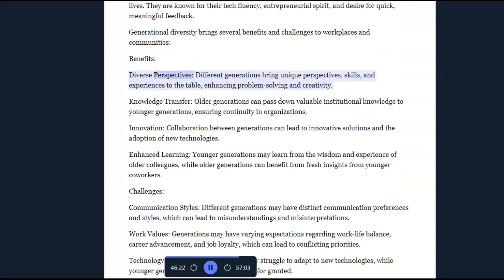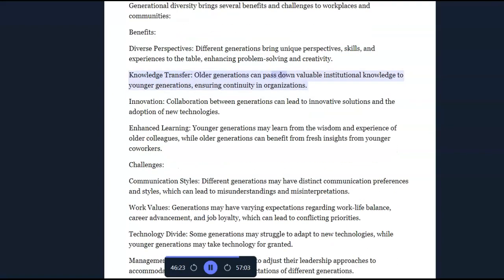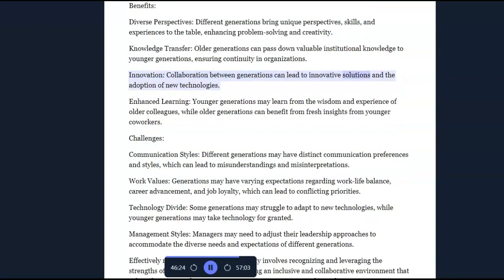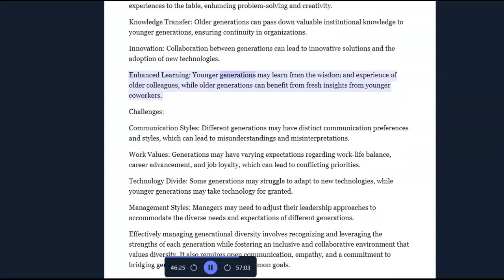Benefits. Diverse perspectives: different generations bring unique perspectives, skills, and experiences to the table, enhancing problem-solving and creativity. Knowledge transfer: older generations can pass down valuable institutional knowledge to younger generations, ensuring continuity in organizations. Innovation: collaboration between generations can lead to innovative solutions and the adoption of new technologies. Enhanced learning: younger generations may learn from the wisdom and experience of older colleagues, while older generations can benefit from fresh insights from younger coworkers.